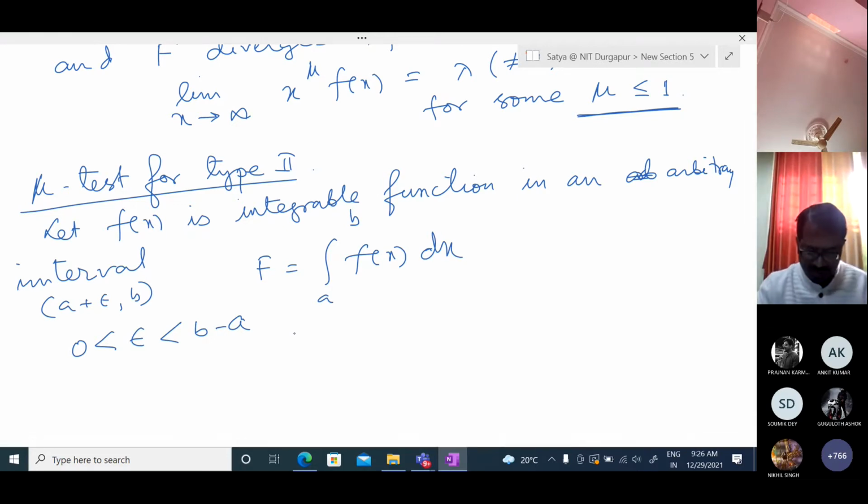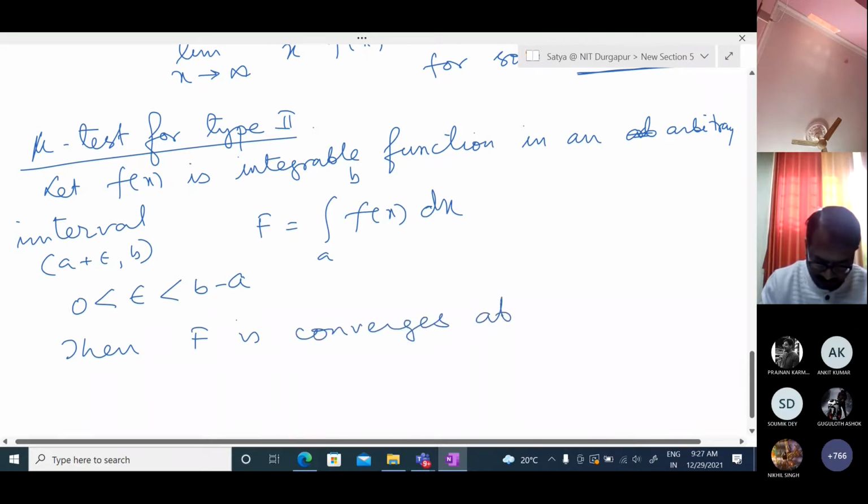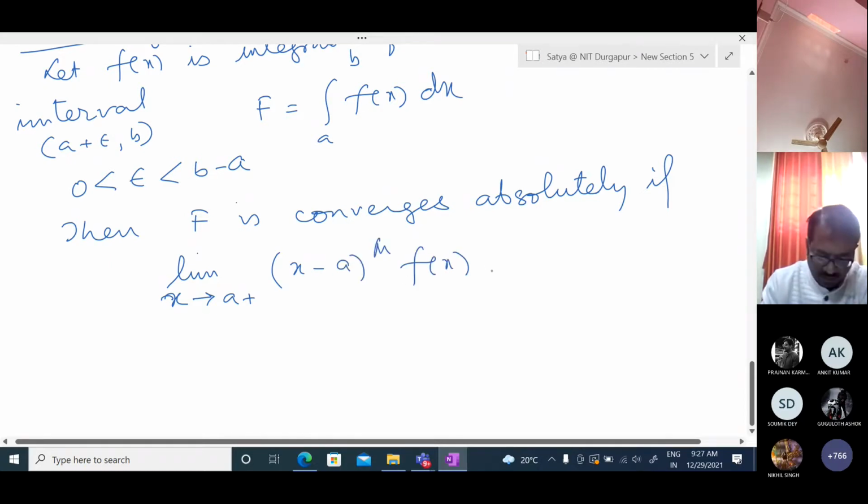Then if this condition is satisfied, the integration of f converges absolutely if the limit as x tends to a plus of x minus a to the power mu times f of x equals lambda, for some mu with 0 less than mu less than 1,